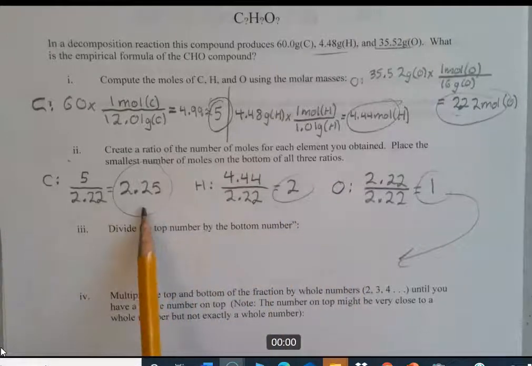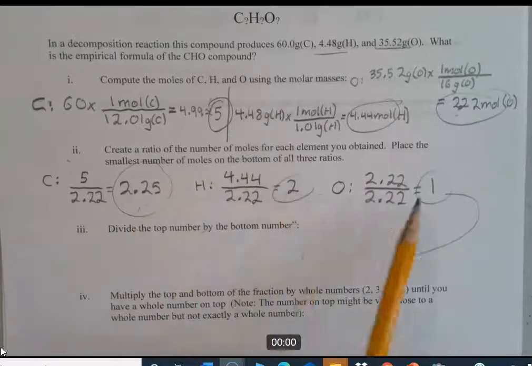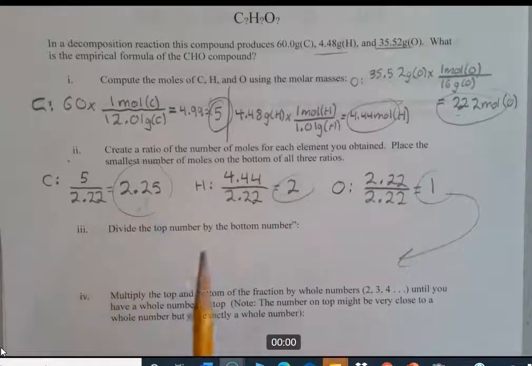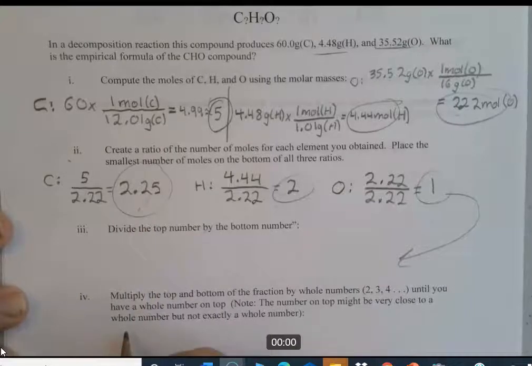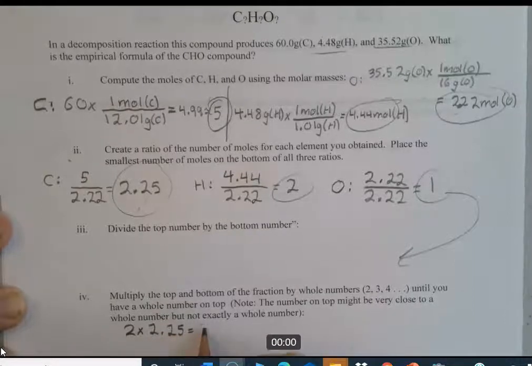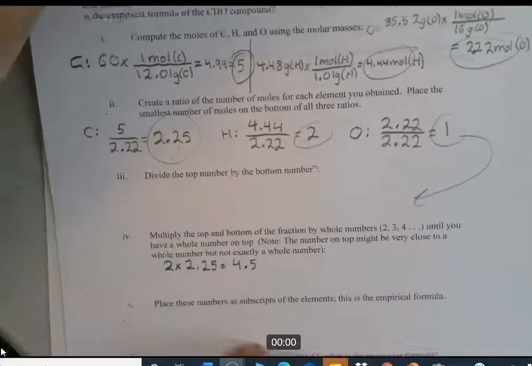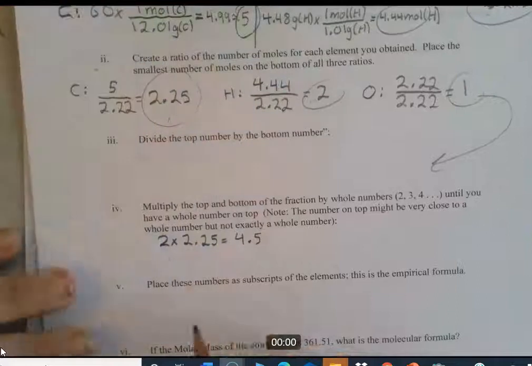This one is not a whole number, so I can forget about these 2 for a second. Let's figure out what I have to multiply this by to get it to be a whole number. Let's just do it in sequence. 2 times 2.25 equals 4.5. That's not a whole number, not close enough to round. So let's go to 3.